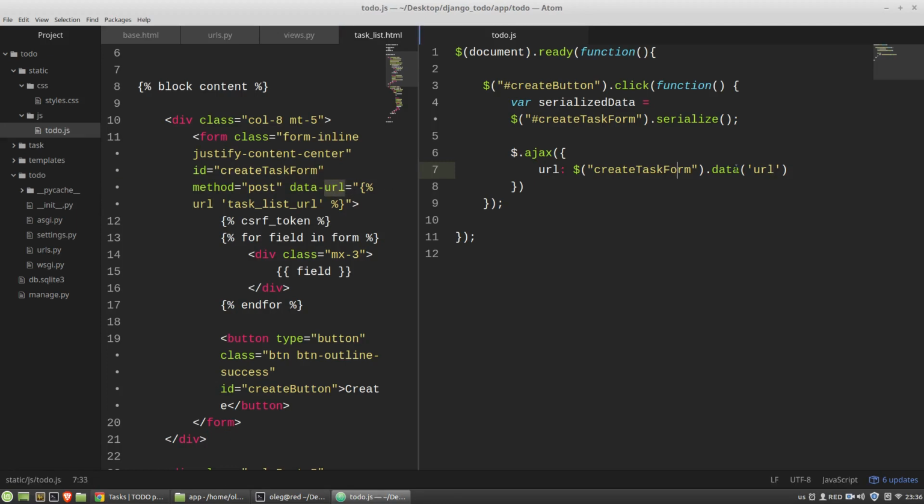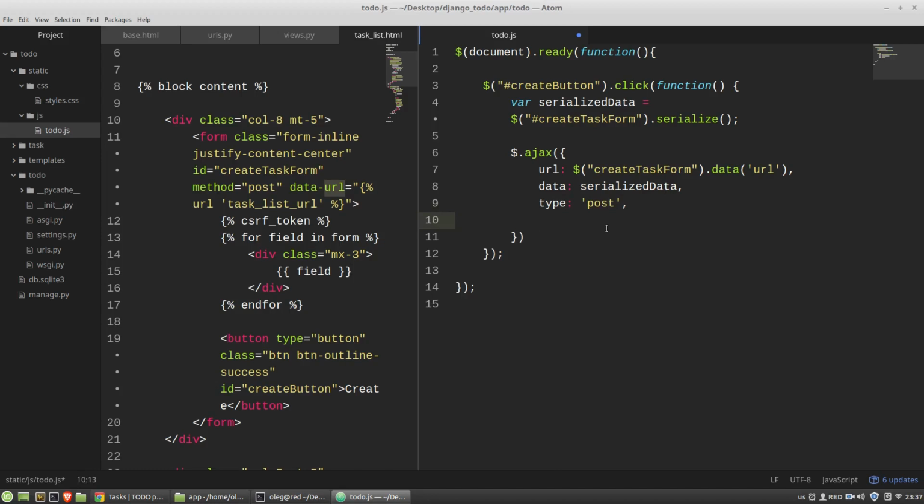The data method will return the value of the data-url attribute of my form. And the second key of the AJAX dictionary is the data. The data is just the content of the serialized data variable. The next one is the type of the method. That'll be the post method.